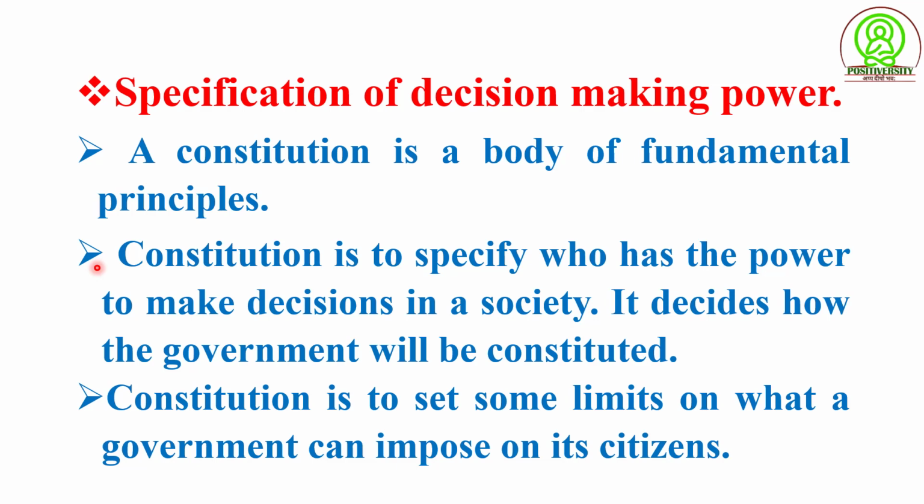You would obviously think these laws were unfair. So the third function of a constitution is to set up some limits on what our government can impose on its citizens. These limits are fundamental in the sense that the government may never trespass them.